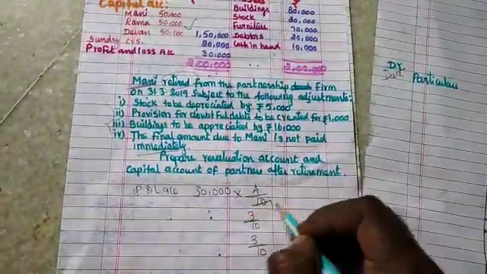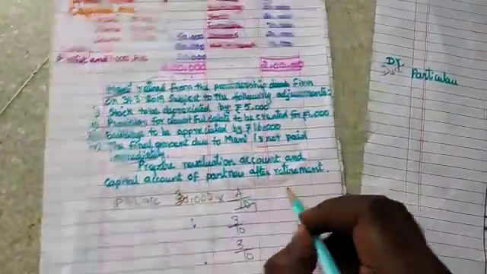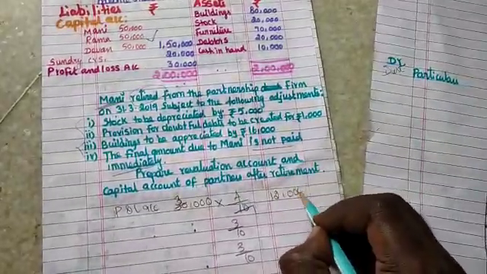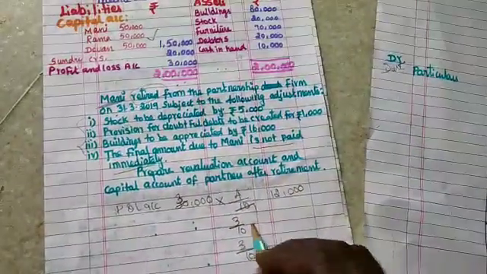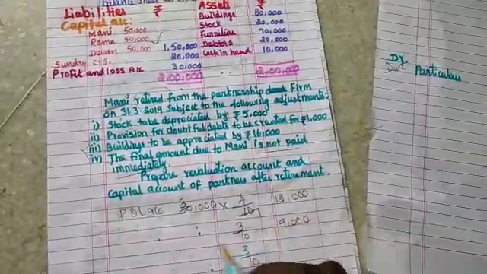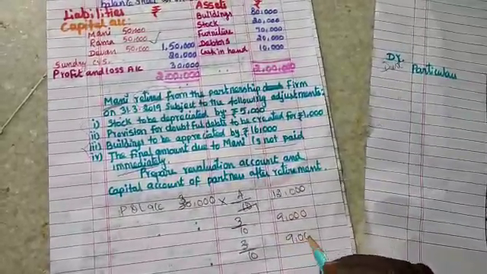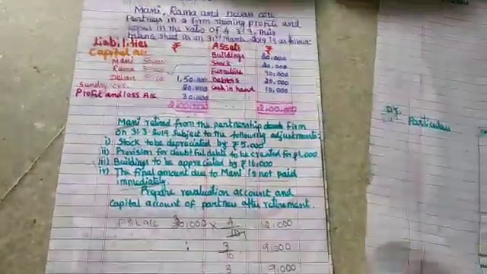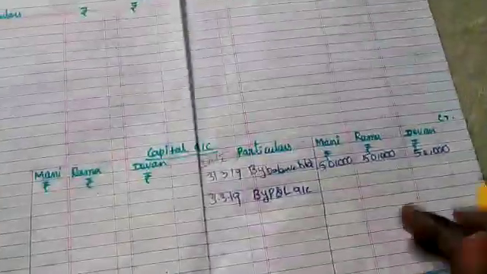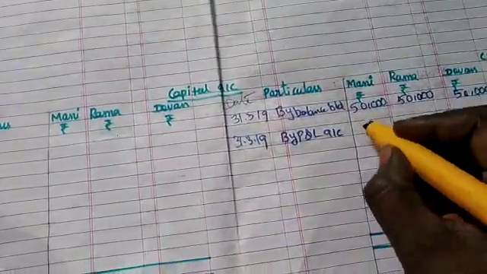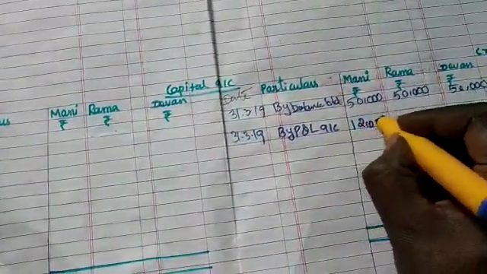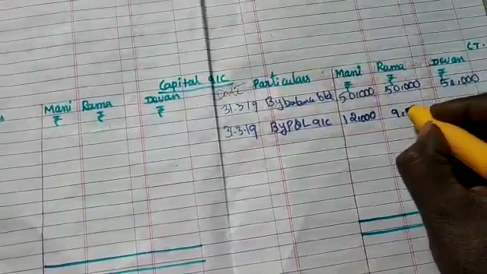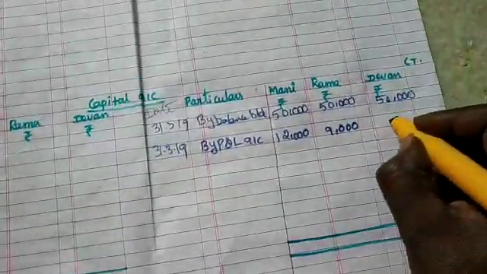One tenth is 3,000, so 3,000 into 4 is 12,000. So the first partner gets 12,000. Second partner, 3 into 3, 9,000. The third partner also the same, 3 into 3, 9,000. So 9 plus 9, 18. 18 plus 12, 30. 30,000 has come across. Now we can enter the profit and loss account amount: 12,000, and Rama 9,000, Devan 9,000. So the profit and loss account is recorded.